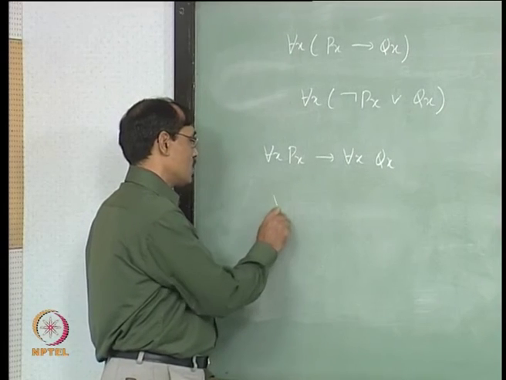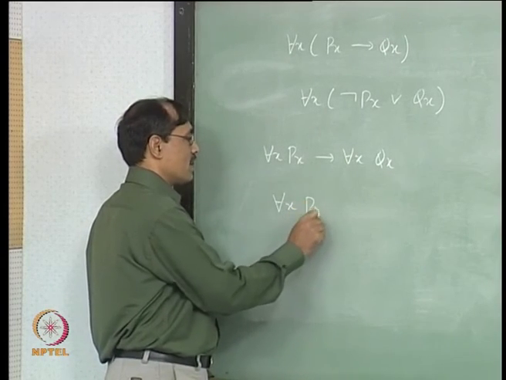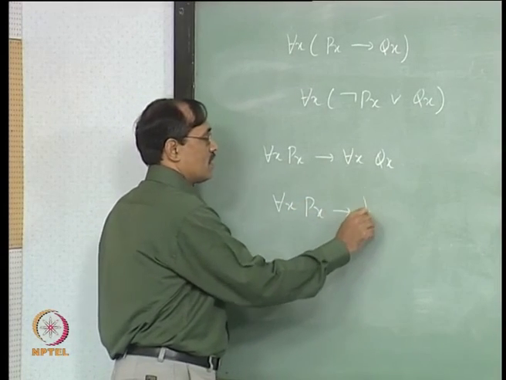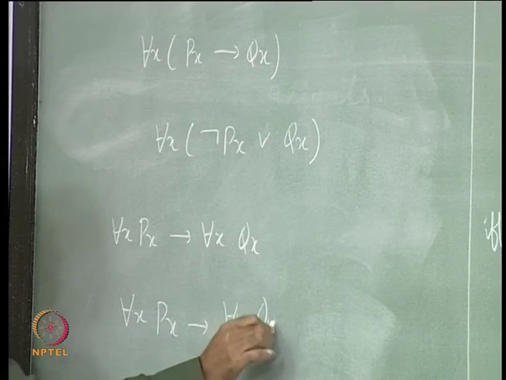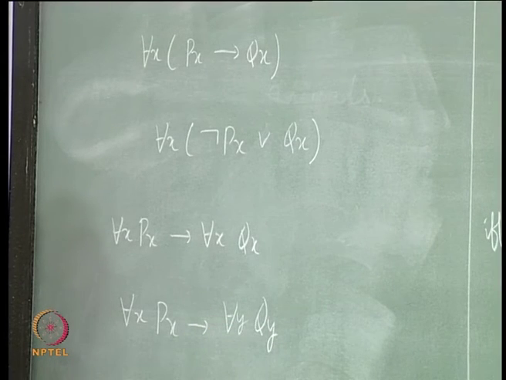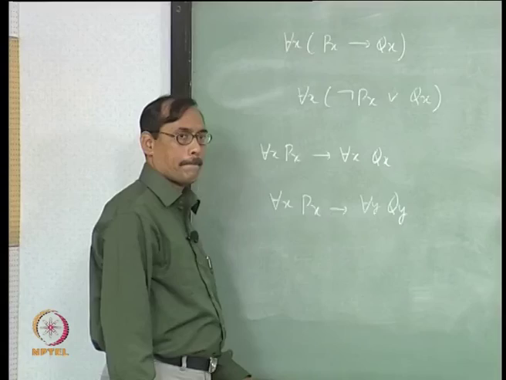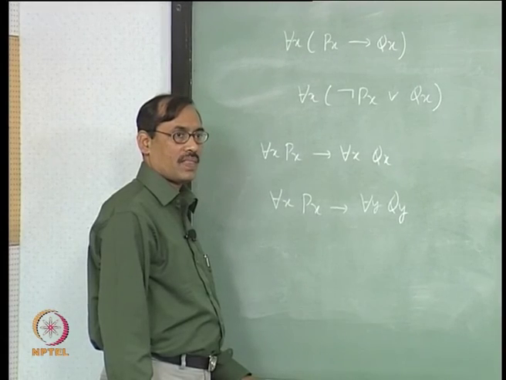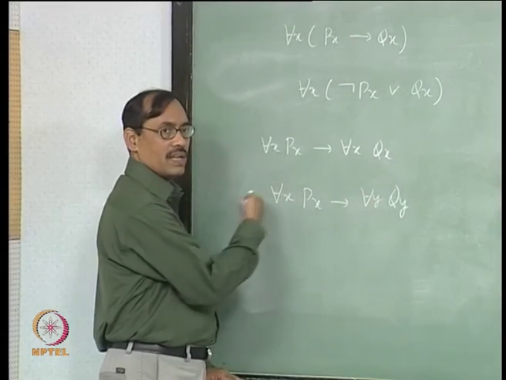Well, first thing is you may need to be introducing different variables, using renaming, right. You have used renaming. After renaming, now we can push the for all y. For all y I will bring here.